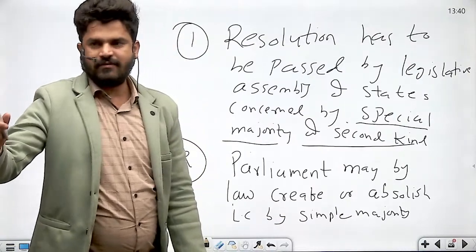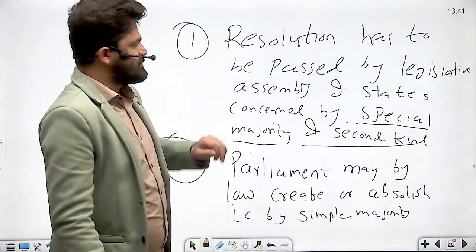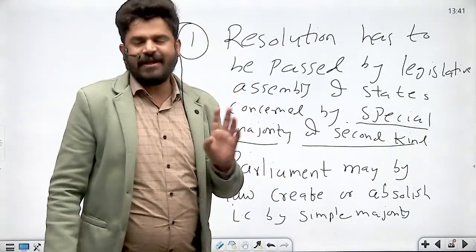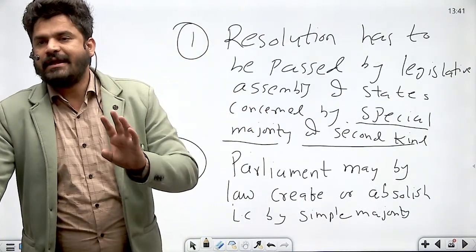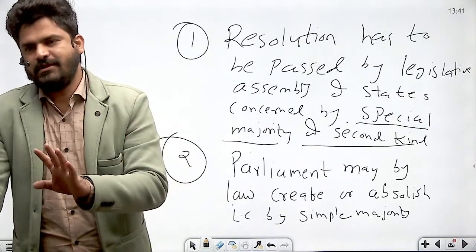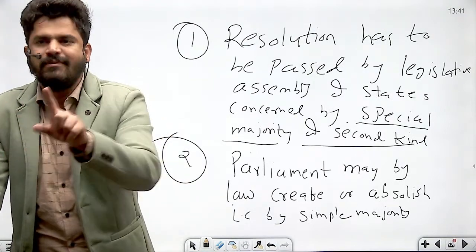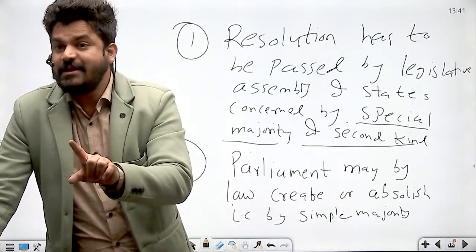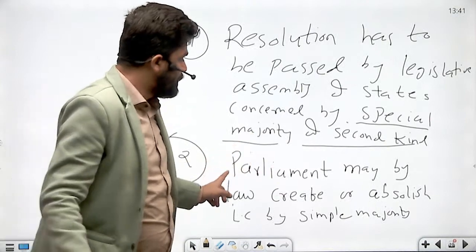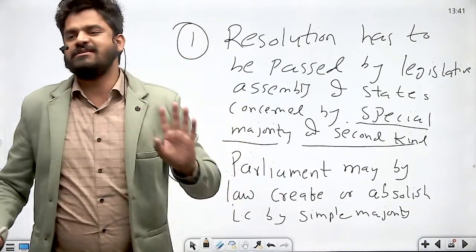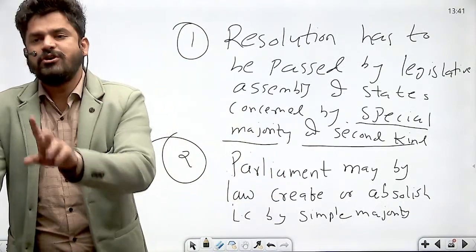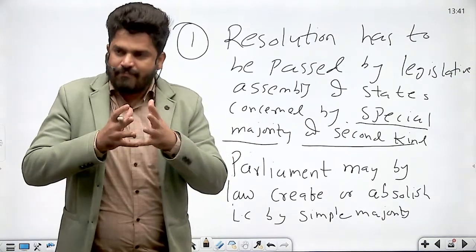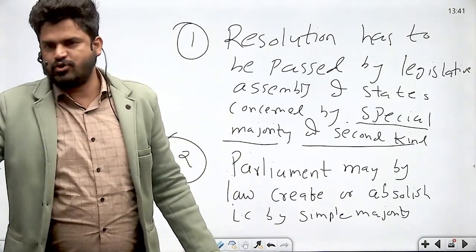Now hear me again. Suppose the state legislature concerned has passed the resolution by special majority of the second kind for creation of a legislative council. The resolution will be sent to the central government, and it is not necessary that the central government or Parliament must compulsorily pass the law and create the legislative council. No, it is not binding. The resolution passed by the state legislative assembly is not binding on the Parliament. Parliament may or may not accept the resolution.